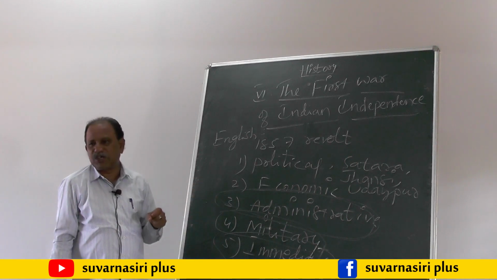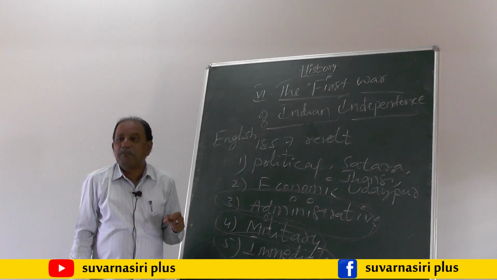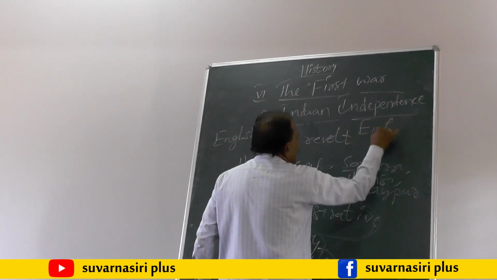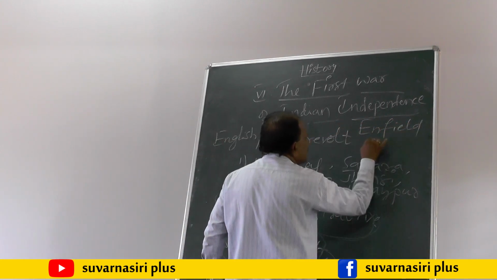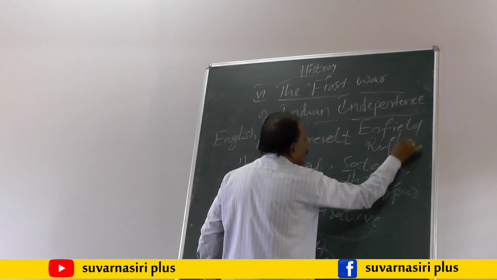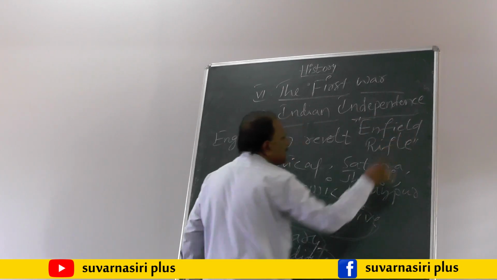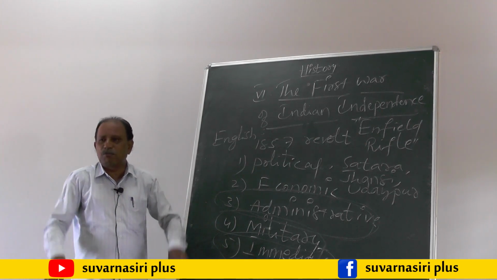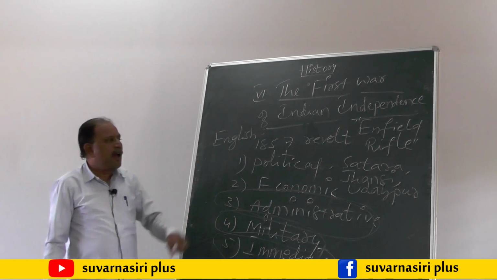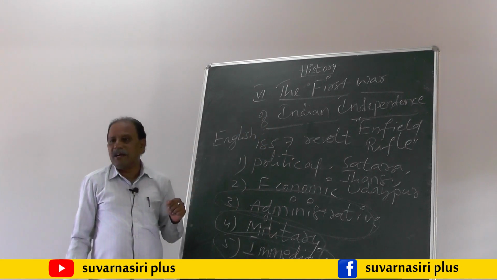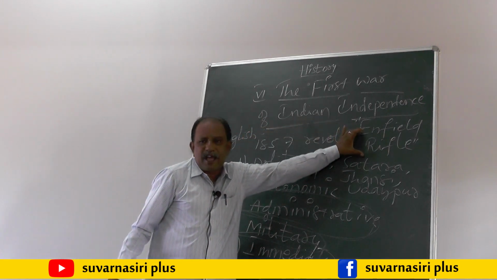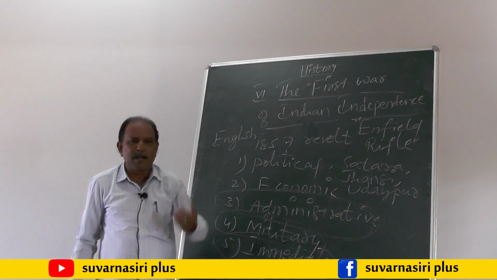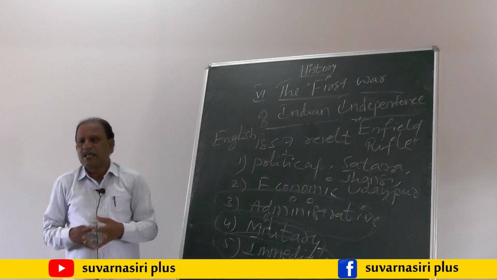During this situation, the British government provided Enfield rifle guns to the Indian sepoys working in the British army. These were the most modernized guns.